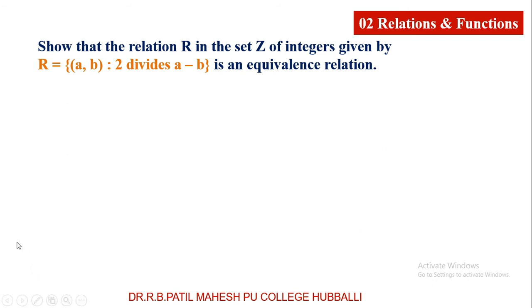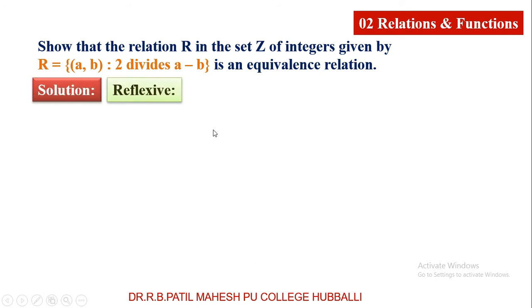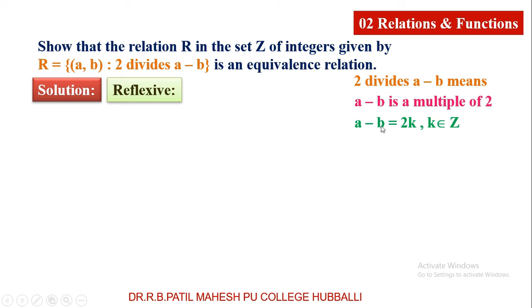Now let me check one by one whether reflexive, symmetric, transitive. Here I have to prove because the question is show that. Number 1, reflexive. Before going to start reflexive, recall what I discussed. 2 divides A minus B means A minus B is a multiple of 2, definitely. This can be written A minus B is equal to 2k, where k belongs to Z. Both are equal.